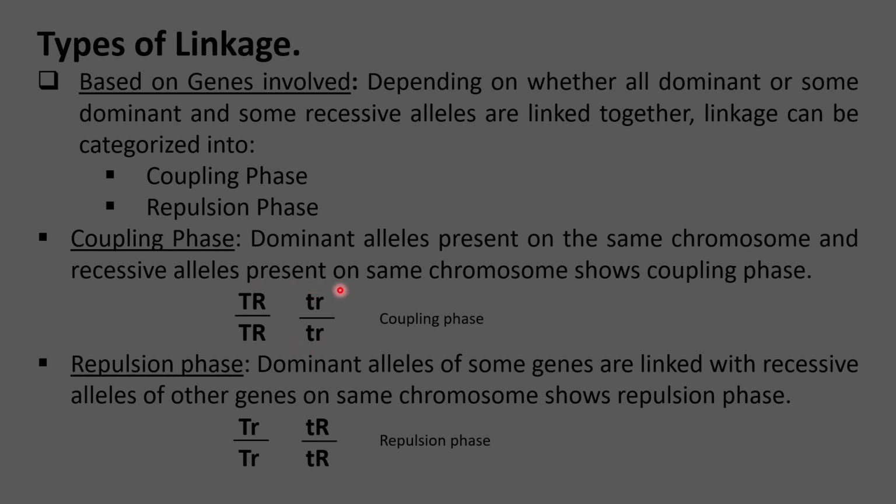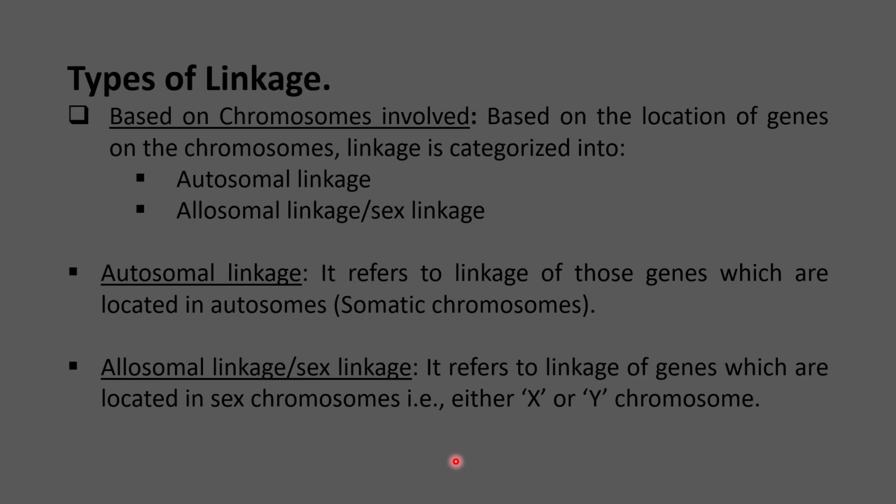So this is called coupling phase. And in repulsion phase, it is just vice versa of the coupling phase. Here one dominant allele of one gene is linked with the recessive allele of another gene. These two are the homologous pair of chromosomes. So here a dominant allele of a gene and here a recessive allele of another gene are linked together. So this is called repulsion phase.